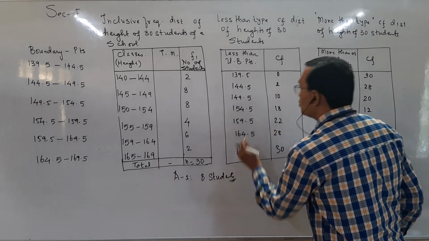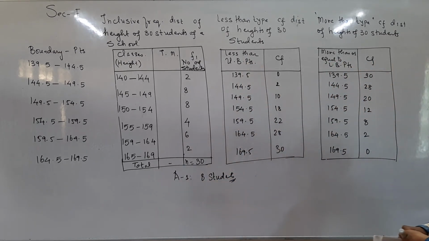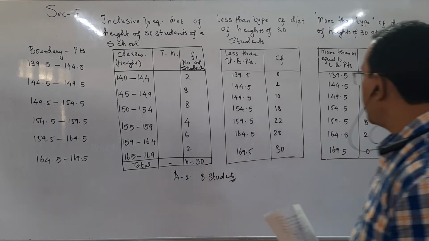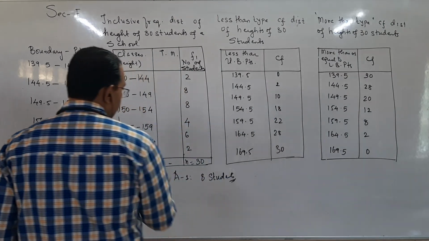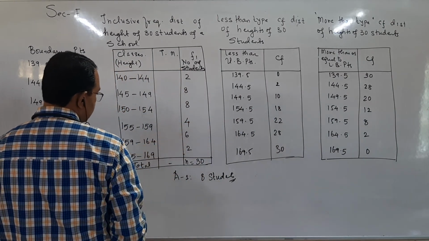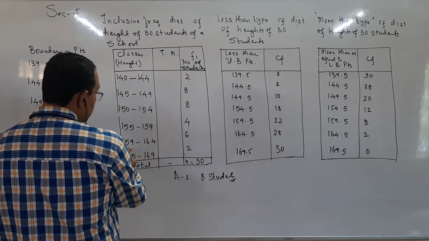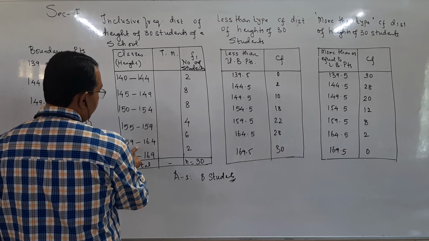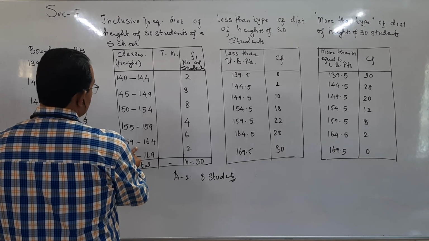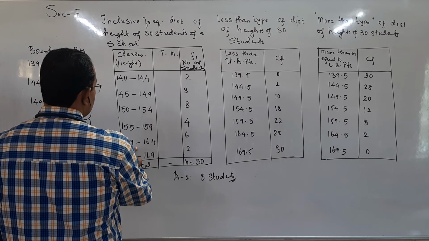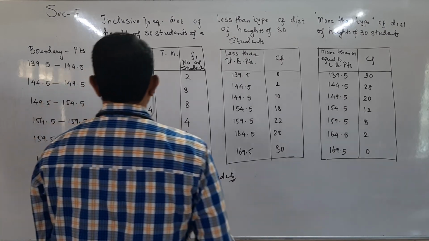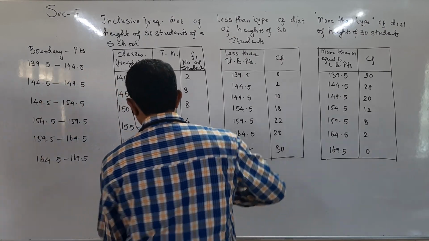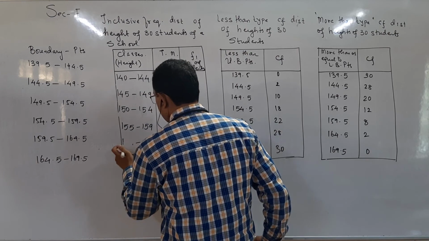We will not be able to get this from the cumulative frequency distribution, students. Those having height, we can add 6 plus 2, that is 8, but this will include 159.5. So students, pay attention. Sorry students, I should have written here 160.